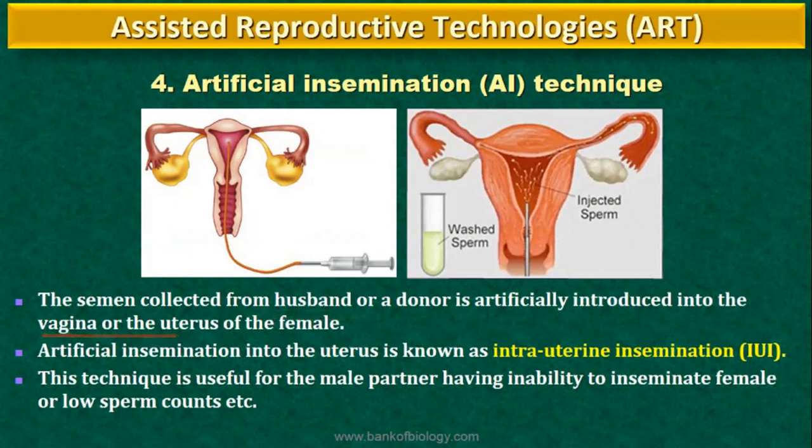That is, the semen collected from the husband is directly introduced into the vagina or the uterus of the female. The technique is useful for the male partner having inability to inseminate the female or having low sperm count. In order to avoid the loss of these sperms due to the pH difference in the male and the female reproductive tracts, the IUI technique, intrauterine insemination, is used. Clear?